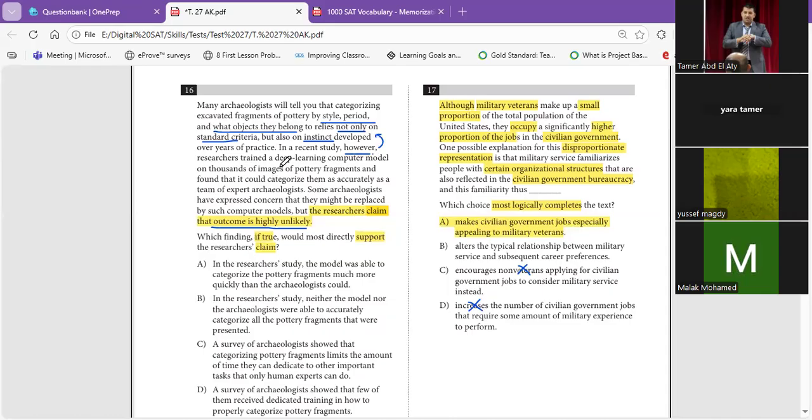Researchers trained a deep learning computer model on thousands of images of pottery fragments and found that it could categorize them, the computer, as accurately as a team of expert archaeologists. They actually depend on standard criteria and on their instinct, but the computer works perfectly, or more perfectly than them.